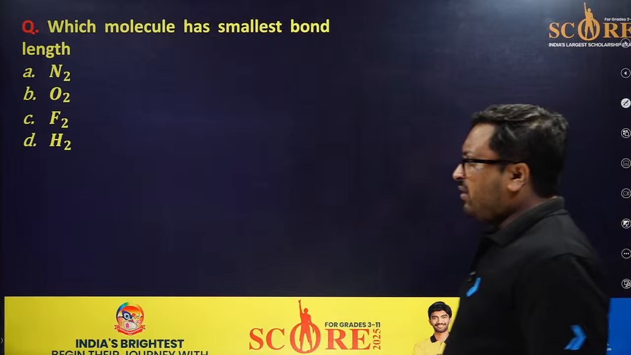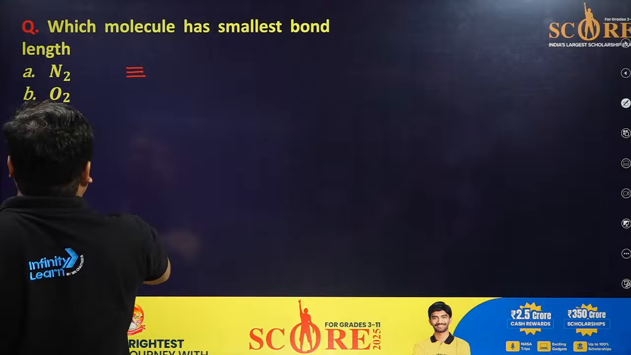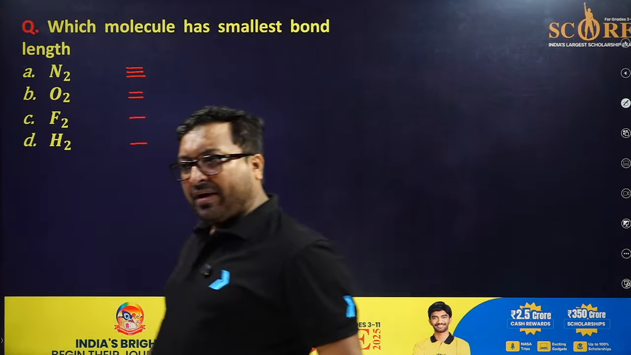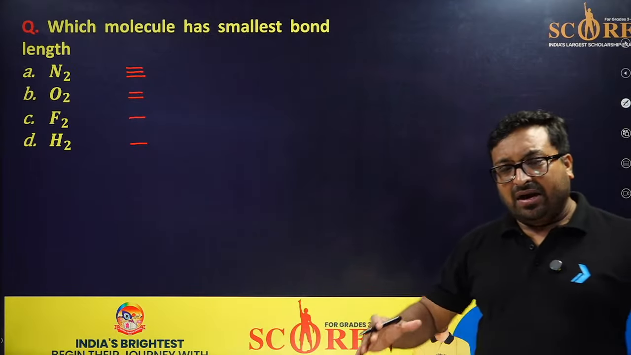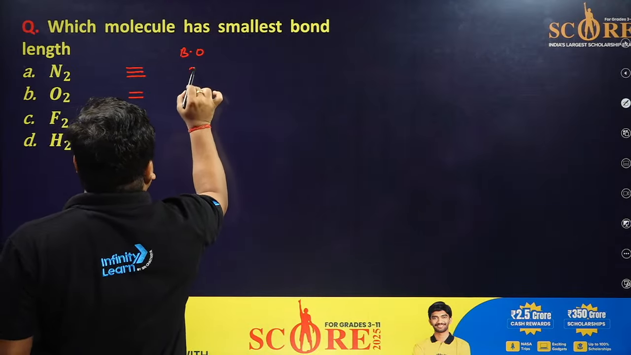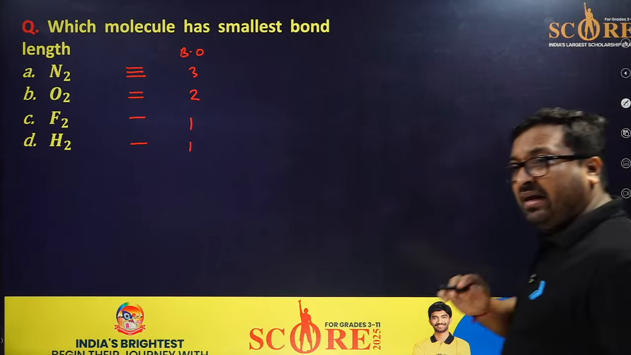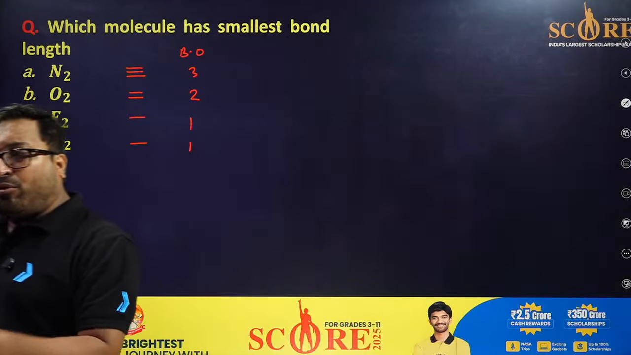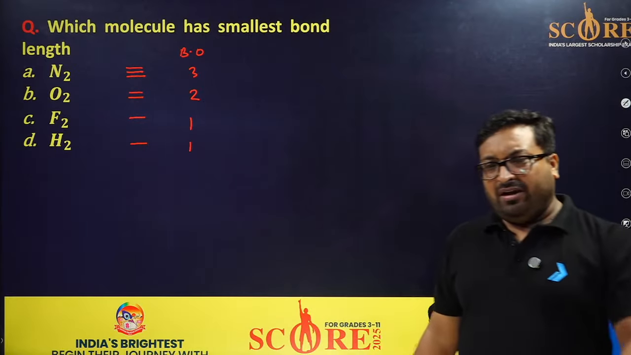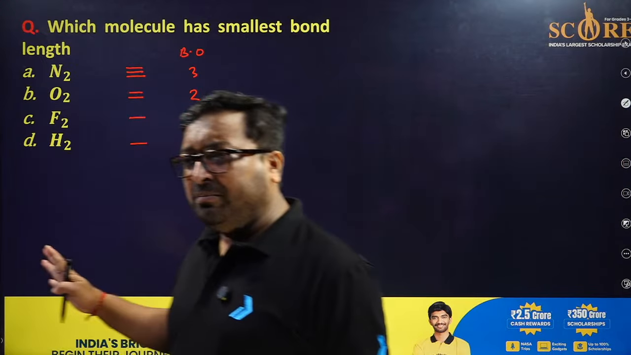So Samrat, why have you gone for option A? Because you are thinking this is a triple bond, this is a double bond, this is a single bond, and this is a single bond. Am I right? So many people have studied that if bond order is high, bond strength is high, and if bond strength is high, bond length is low. The bond orders are 3, 2, 1, 1. I hope every student is thinking in this way. Samrat Saha, please confirm.